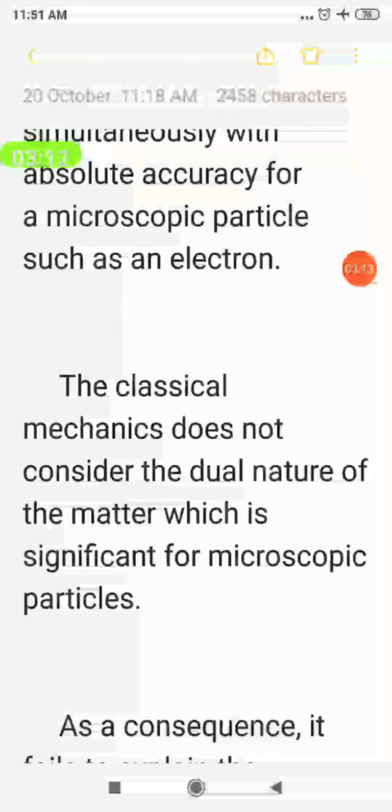Classical mechanics did not say anything about dual nature, because classical mechanics deals only with the motion of macroscopic particles. Understood? That is, in classical mechanics they talk only about macroscopic particles. Similarly, they did not say anything considering the dual nature, particle and wave nature. So we cannot explain the motion of microscopic particles by using classical mechanics.